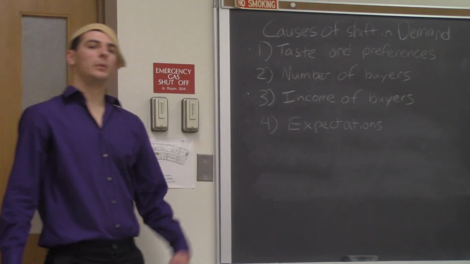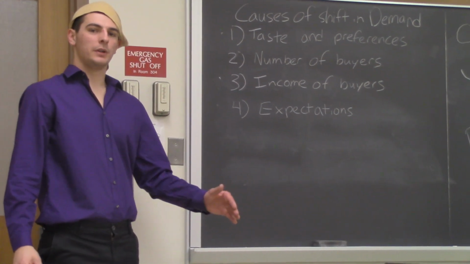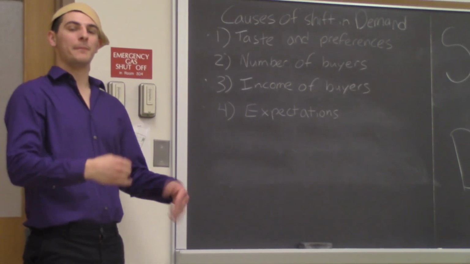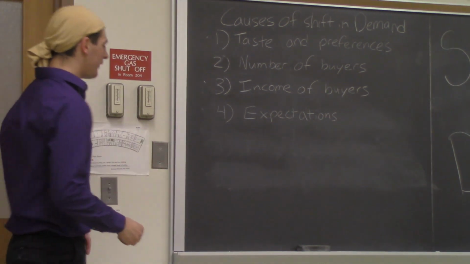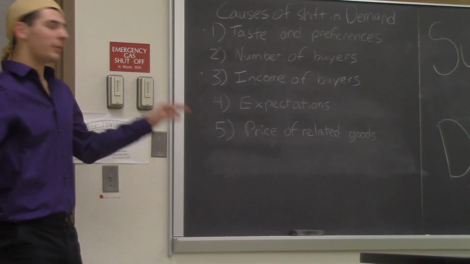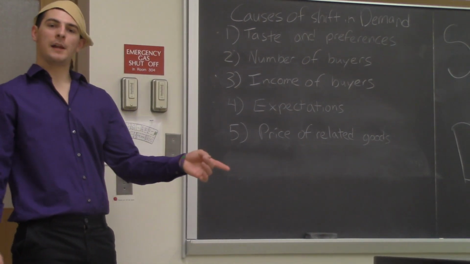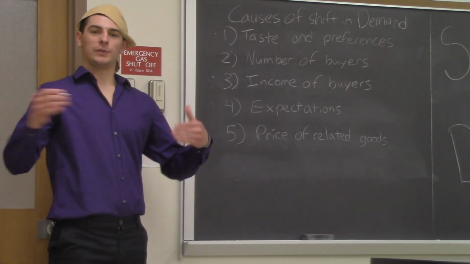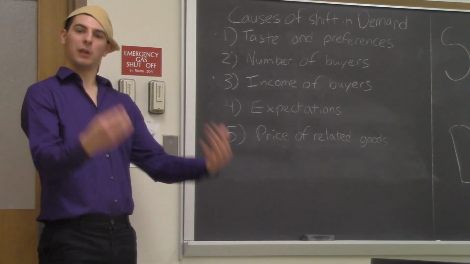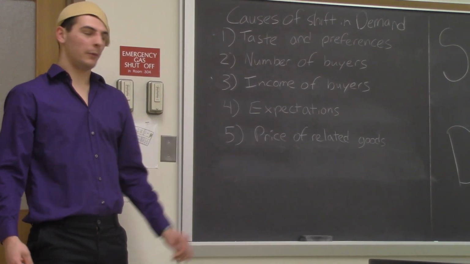Number 4, expectations, is dealing with when we think something will change in the future, so we're going to change our consumption patterns now. Number 5, price of related goods. There's 2 types that we're dealing with here. We're dealing with complements, things that are used together, or substitutes, things that are used in place of one another. That's what we're dealing with here.